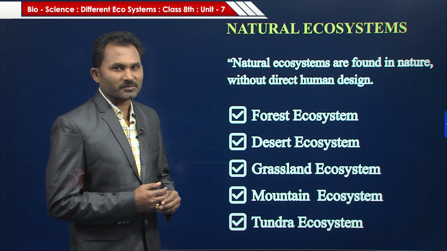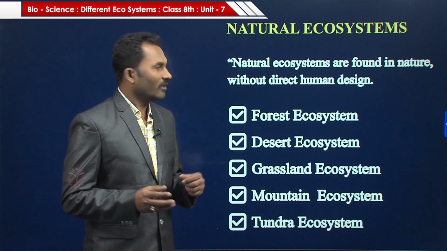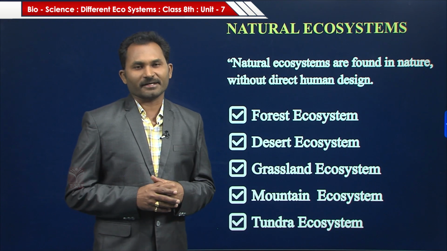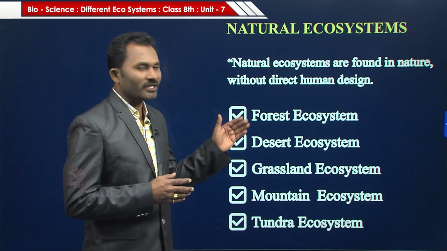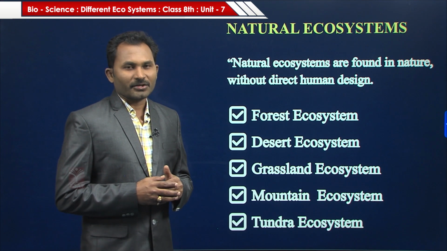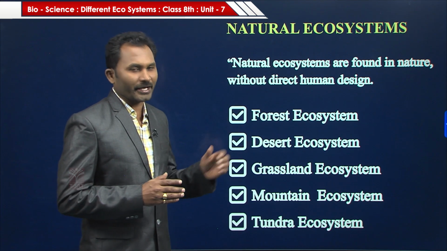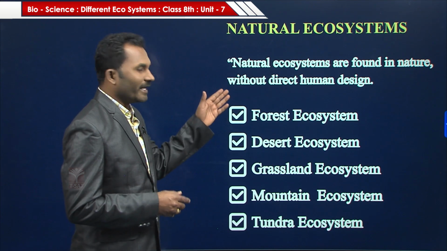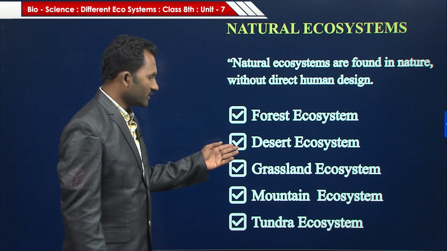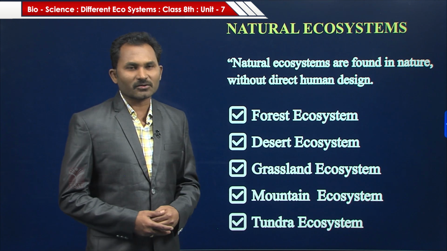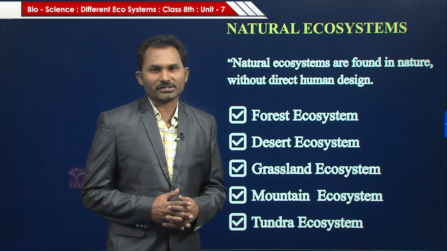Natural ecosystems. Natural ecosystems are found in nature without direct human design. There is no interference in the natural ecosystem. There is no human interference in the natural ecosystem. The examples for the natural ecosystems are forest ecosystem, desert ecosystem, grassland ecosystem, mountain ecosystem and tundra ecosystem.